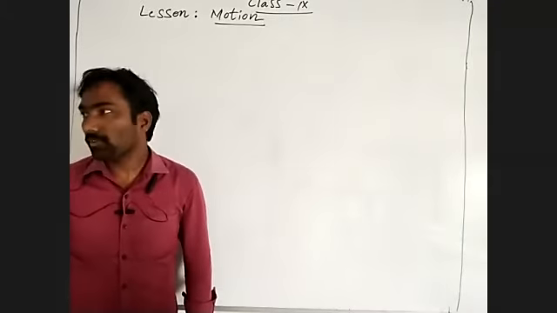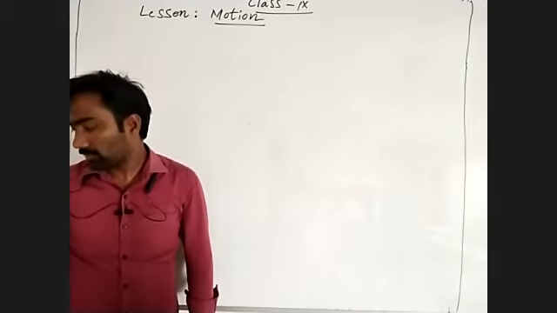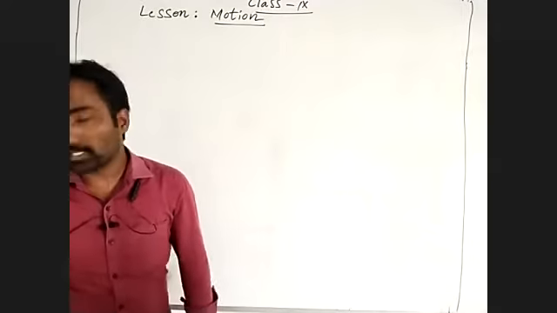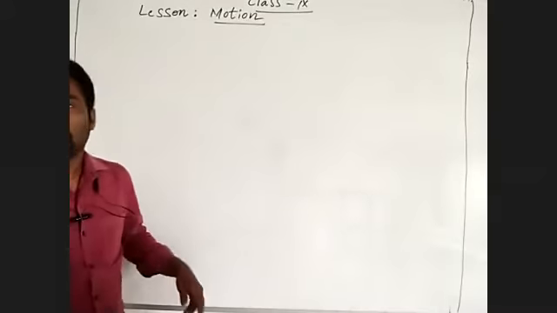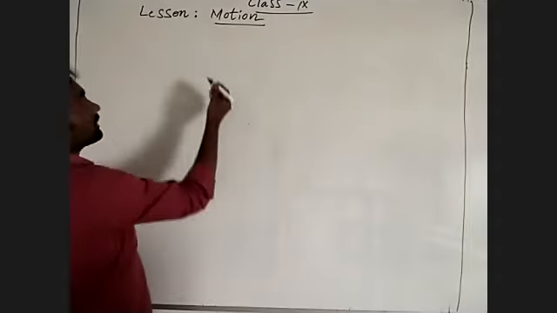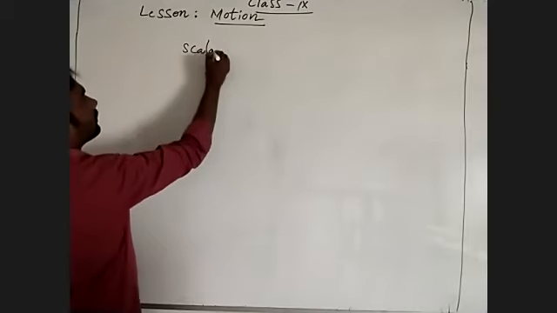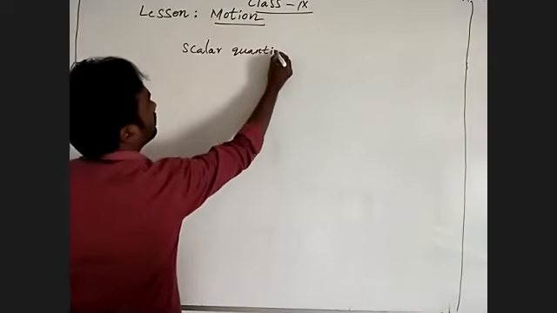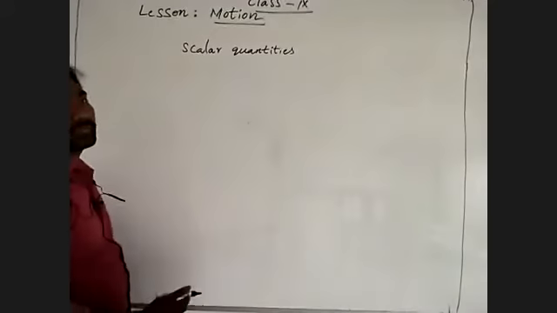At the same time, we discussed physical quantities, which are scalar quantities and which are vector quantities.